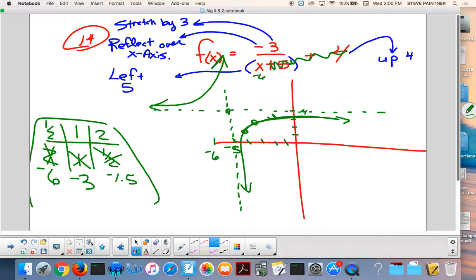Oh, I did something wrong. I was just wondering if we had to do the negative side. Yeah, but here's the deal. You know how this one is right 1, down 3? This would be left 1, up 3. Yeah, it's reverse.